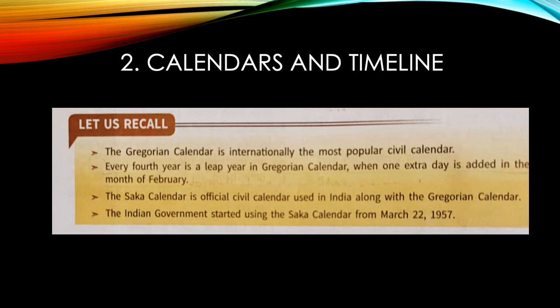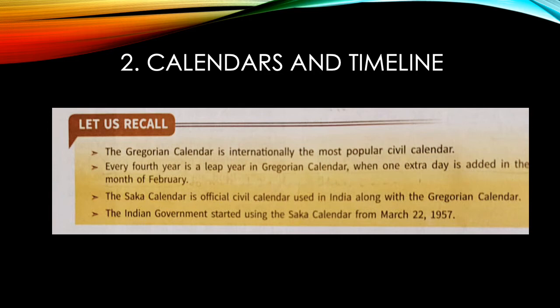In this, we learnt about 2 calendars, Gregorian calendar and Saka calendar. The Gregorian calendar is internationally the most popular civil calendar. Every 4th year is a leap year in Gregorian calendar when 1 extra day is added in the month of February. Saka calendar is the Hindu calendar and it is the official civil calendar used in India along with Gregorian calendar. Both these calendars have 12 months. The Gregorian calendar months begin with January and end with December, while the Saka calendar begins with Chaitra and ends with Phalguna.